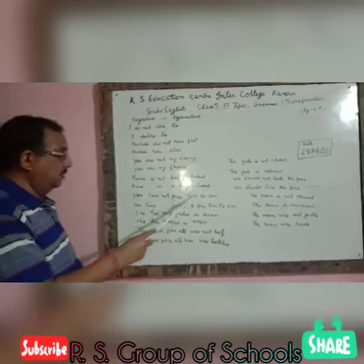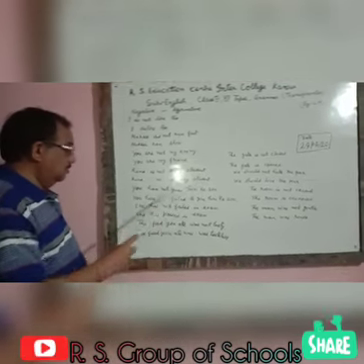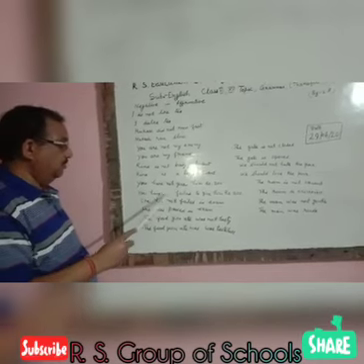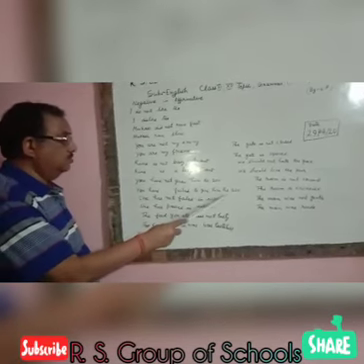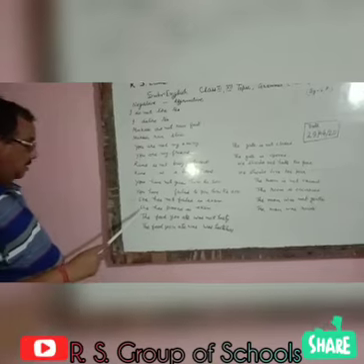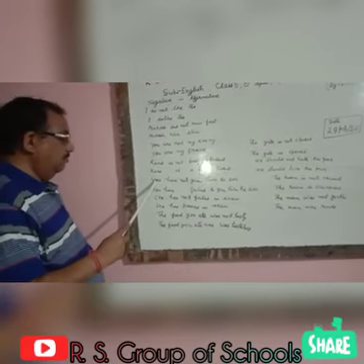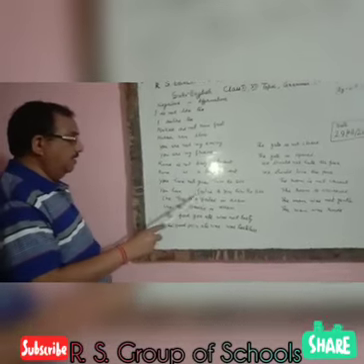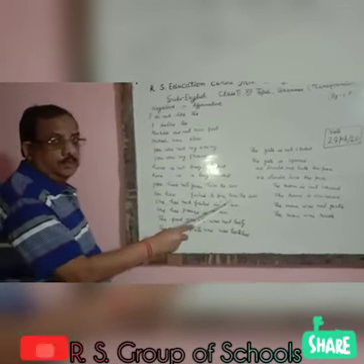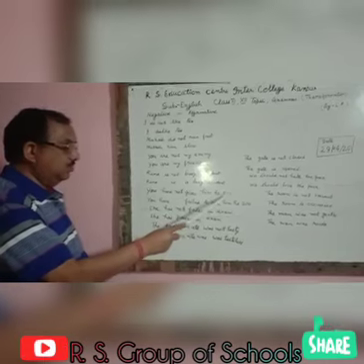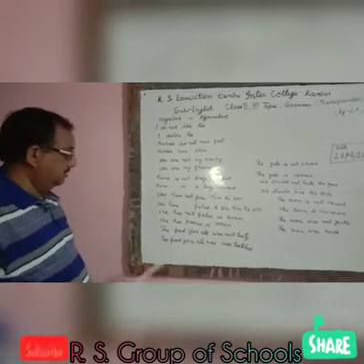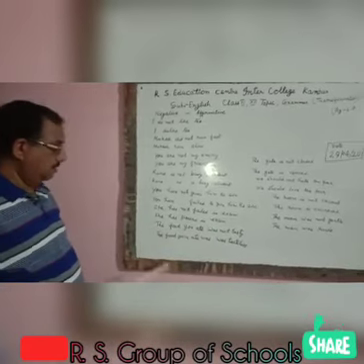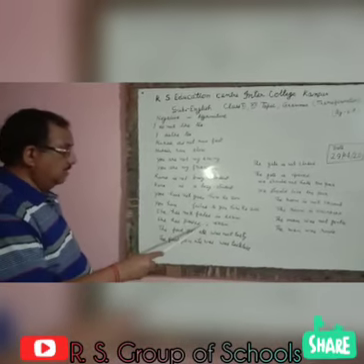This sentence also gives the same sense. Both of them are giving the same sense. She has not failed in the examination. So she has passed in the examination.